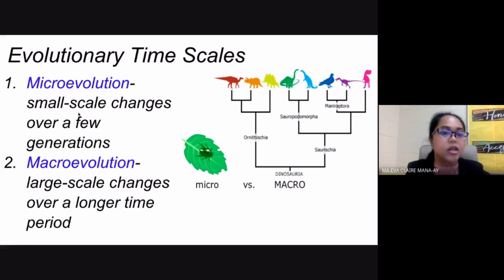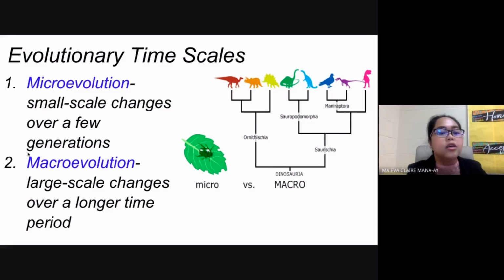So these are small-scale changes over just a few generations. Say you are just studying a species of beetle. Small-scale changes involving maybe only one species, or two species, and you are just studying the adaptations that happened over very few generations, maybe just 2 or 3 generations.